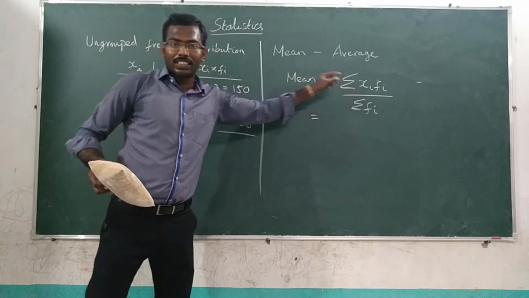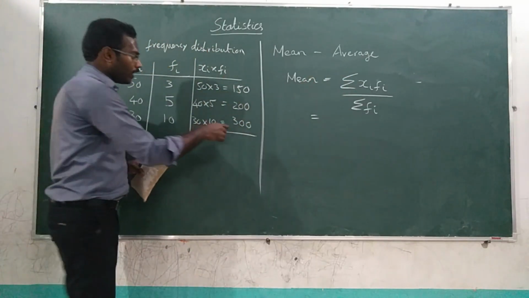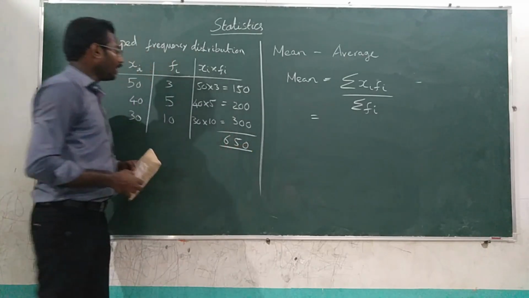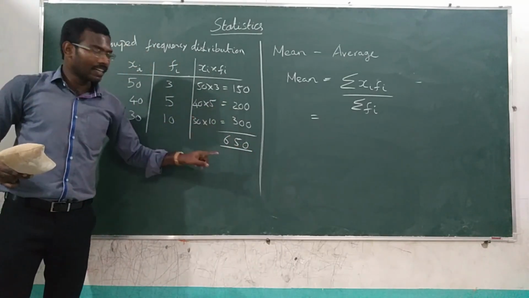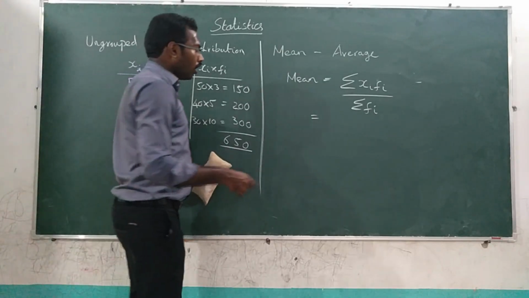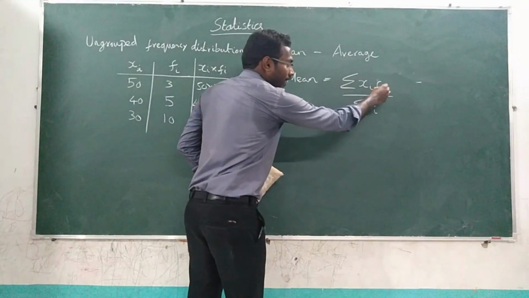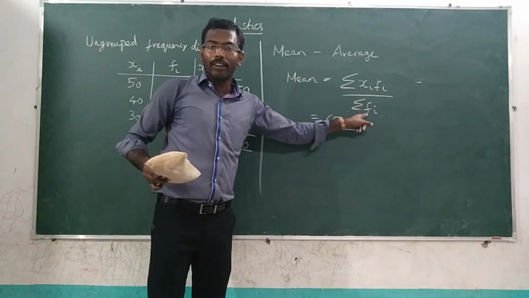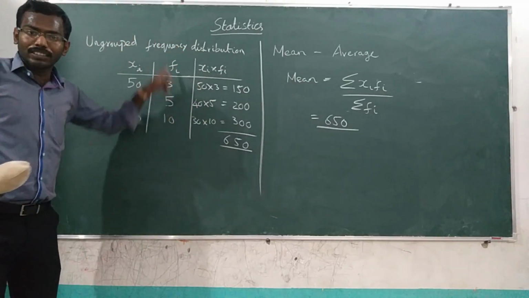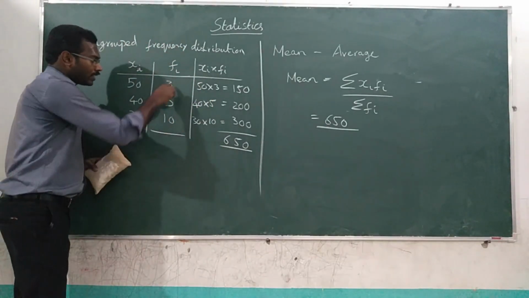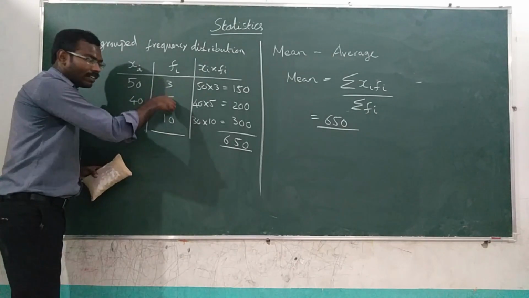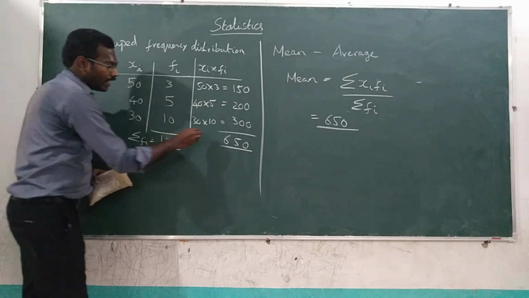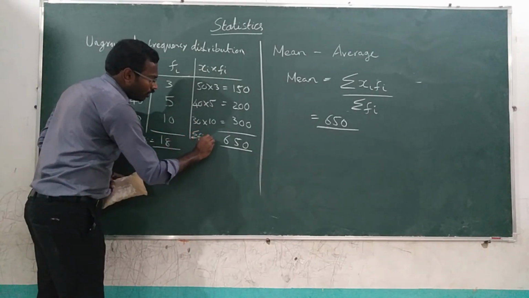Now you need summation. You need the total of this, so you have to add this. If you add, what you will get? The answer is 650. So now the summation of xi fi is nothing but 650. Then what is the summation of fi? That is the sum of all the frequencies. What are the frequencies? 3, 5 and 10. 3 plus 5 is 8, 8 plus 10 is 18.